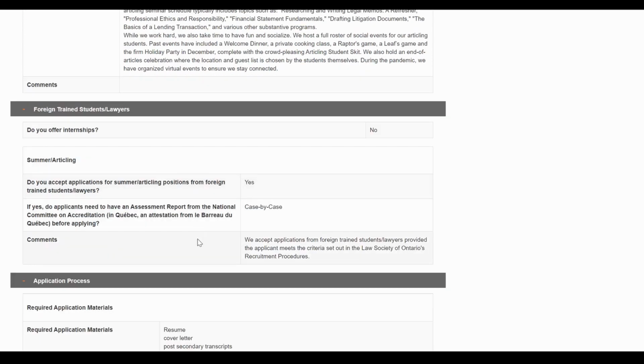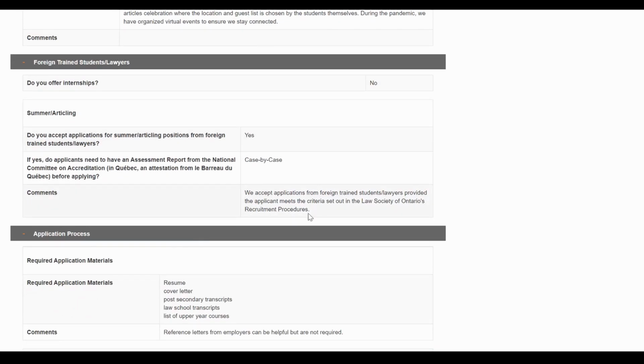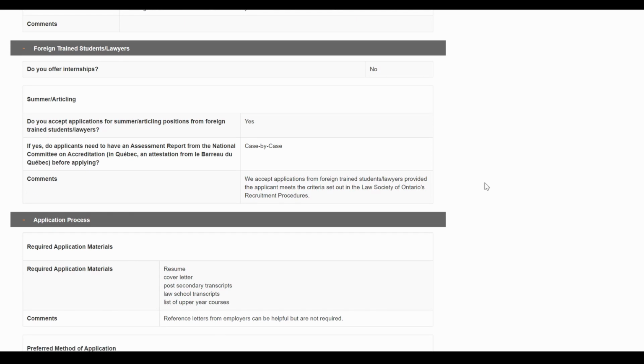Some firms also offer internships, so you can see this information here in the foreign trained lawyers. Internships are a great way to start working for a firm, to become familiar with their practice areas, the lawyers in each group, and perhaps be on their radar when the OCI process begins, and hopefully have one or more of the lawyers review your application. It's always important for these lawyers to know your interest in advance, and working in the specific firm before the process begins can help you maximize your chances.